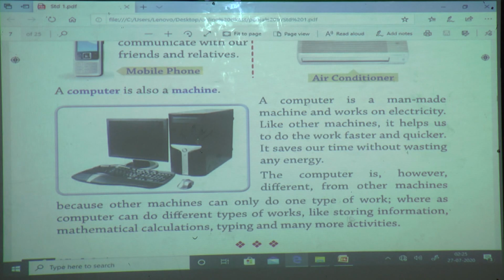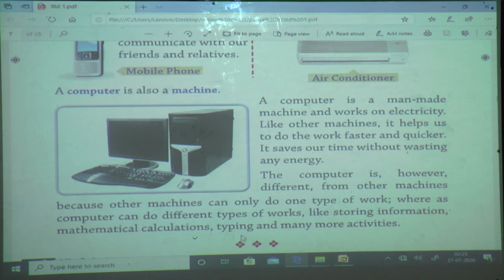Computer can store information also. Mathematical calculation. If I want to do addition, subtraction or division, then by using the computer we can do.